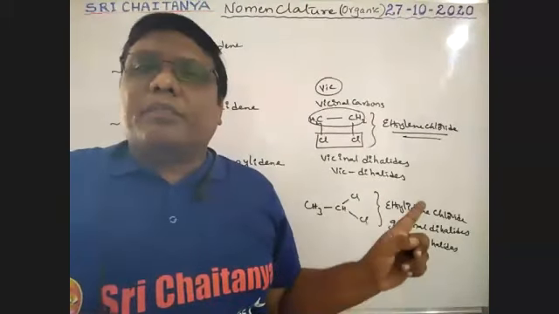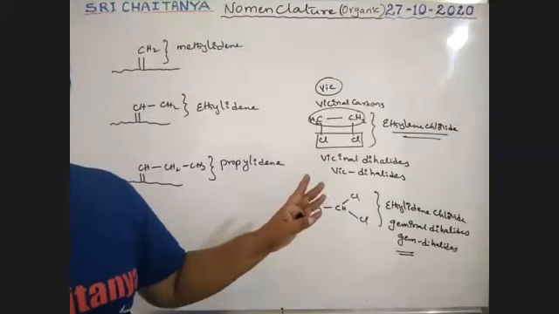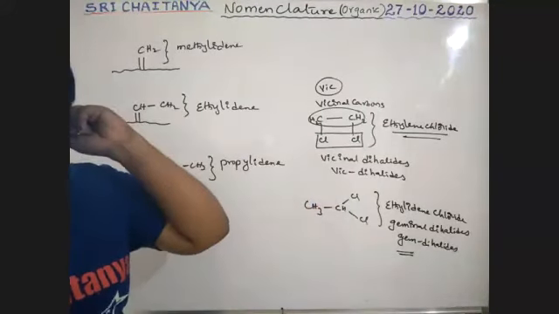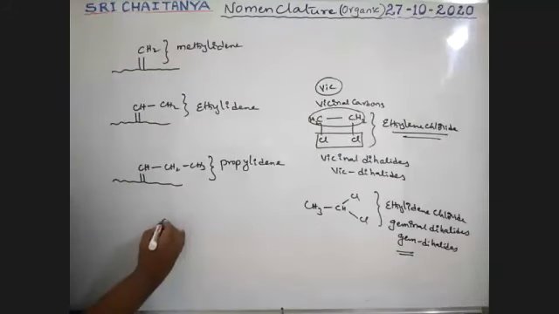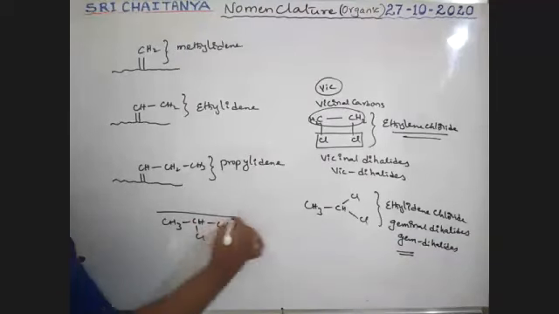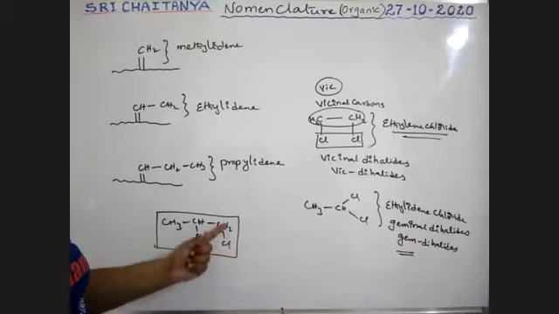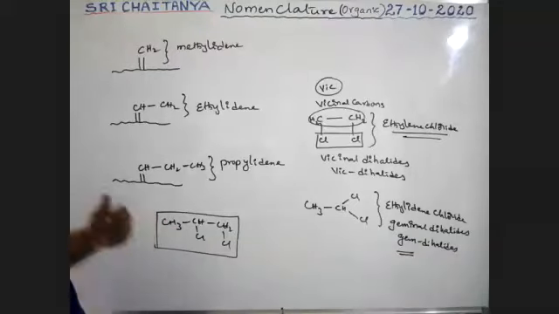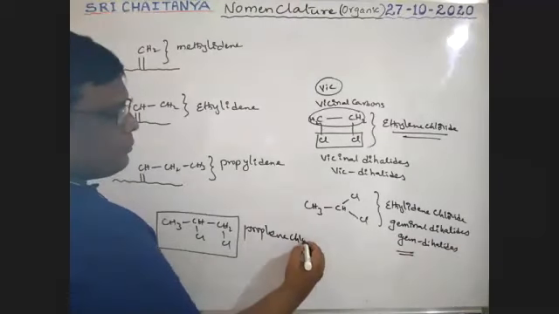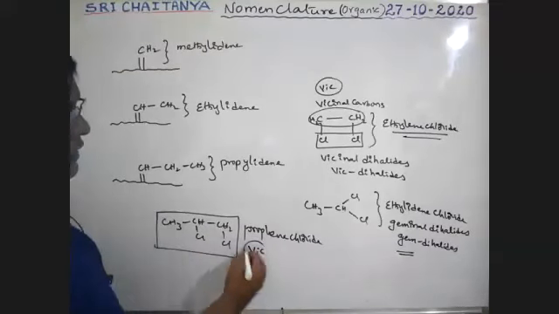Very, very important. Is this concept clear? Same carbon with two halogens is gem. Two halogens on adjacent carbons is vicinal. What is the name of this compound? CH3, CHCl, CH2Cl. Two carbons with halogens on adjacent carbons, but it is a three carbon compound. That is why it is propylene chloride.